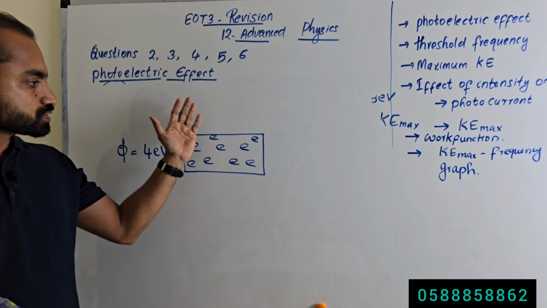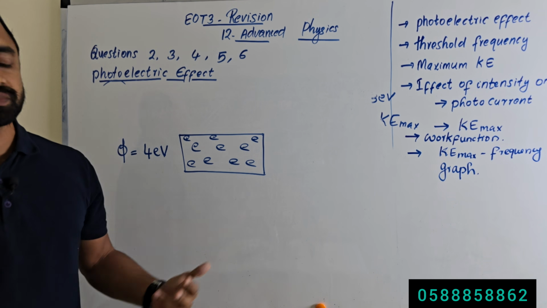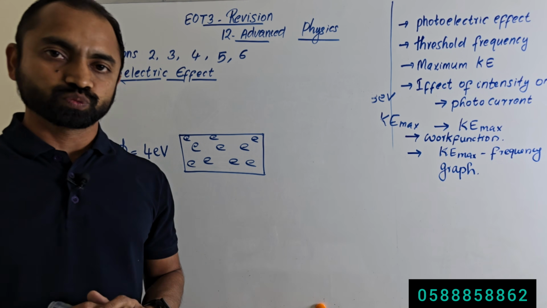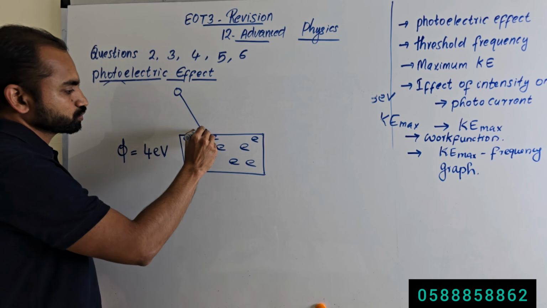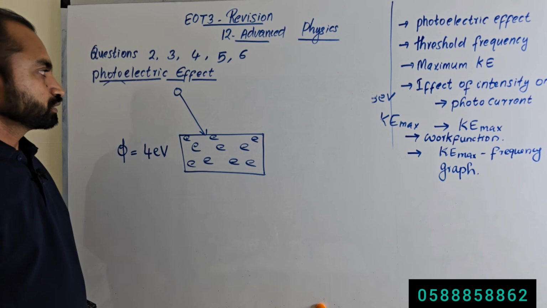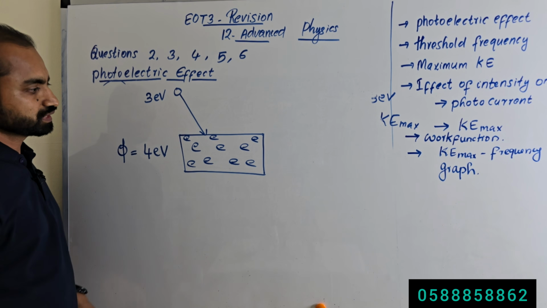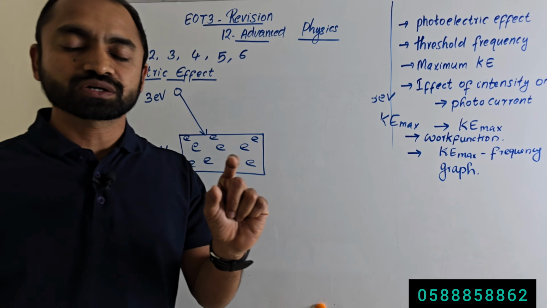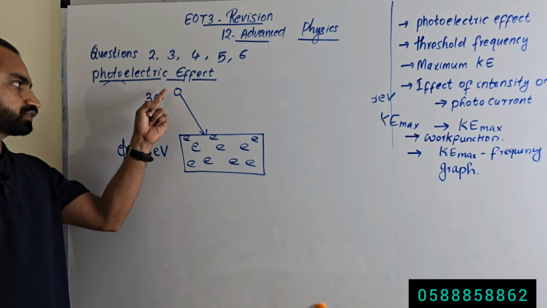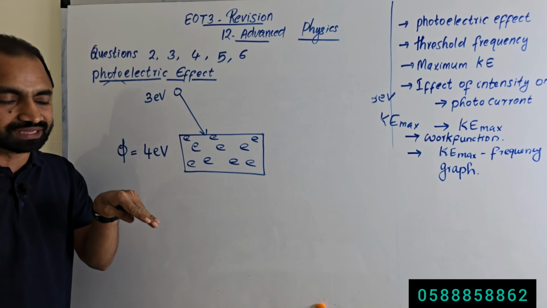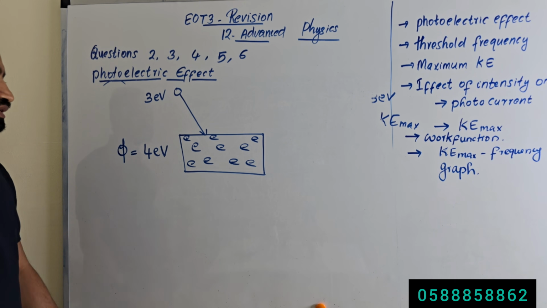Now this is a sheet of metal, and suppose the work function of this metal is 4 electron volt, and a photon is incident onto this metal surface. The energy of this incident photon is only 3 electron volt. Will there be any electron emitted? No. Why not? Because the energy of the incident photon is less than the required minimum energy. So no electron is emitted.